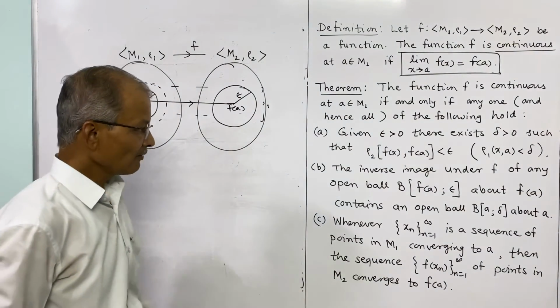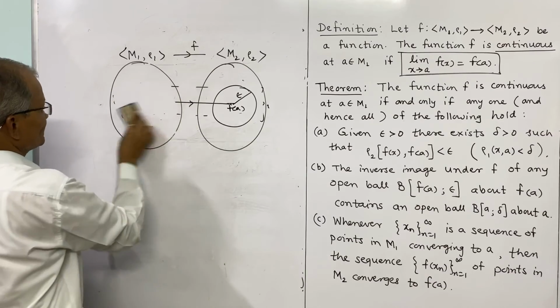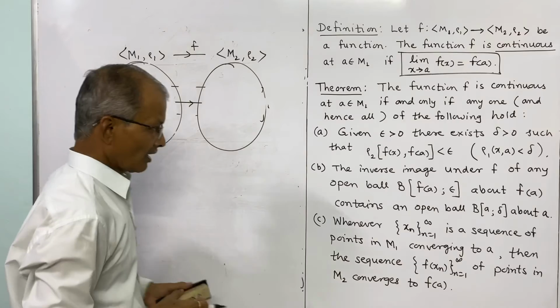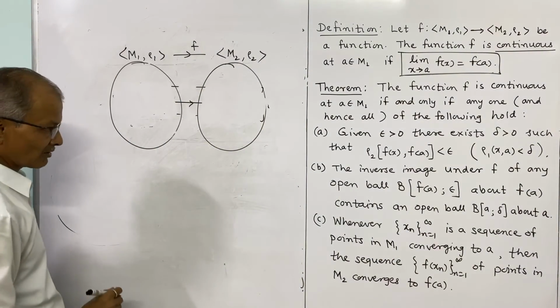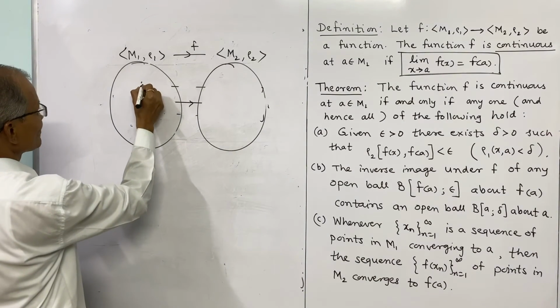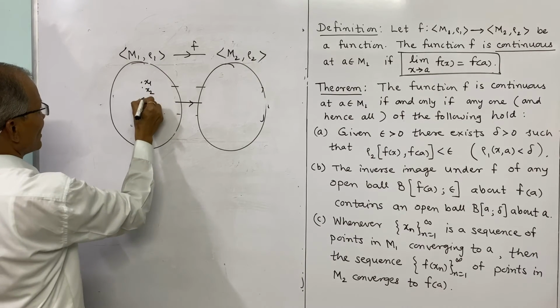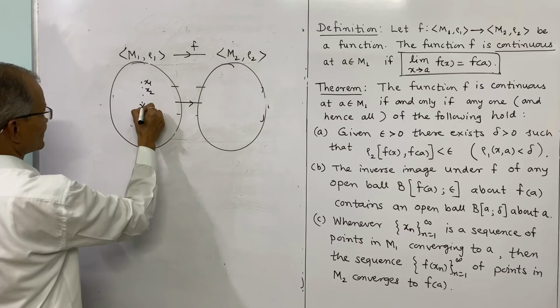And the third is: whenever xn is a sequence of points in m1 that converges to a, then the sequence f of xn converges to f of a. Suppose this is the sequence xn having points x1, x2, and so on, and it converges to a as n tends to infinity.